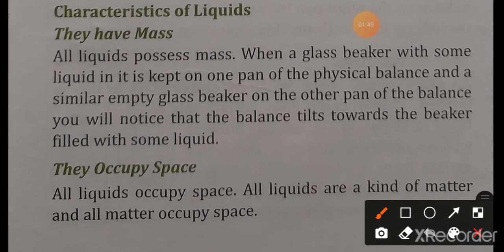If we put a container filled with liquid on one pan of the physical balance and an empty same container or beaker on the other pan of the balance, we will observe that the balance tilts towards the beaker or container which is filled with some liquid. So it proves that all liquids have mass.